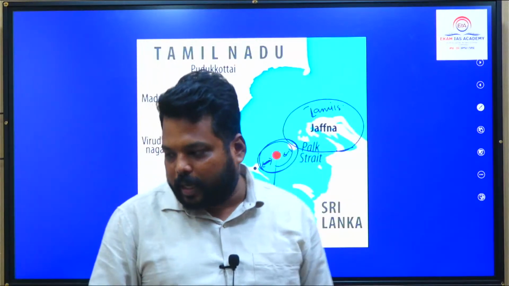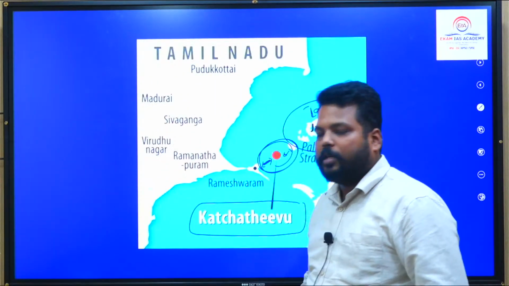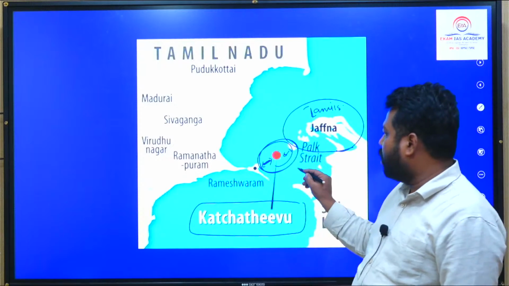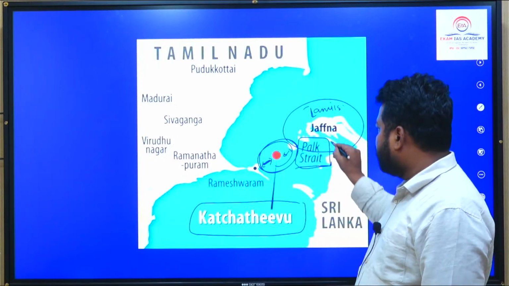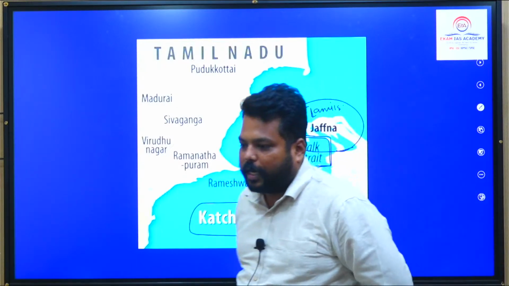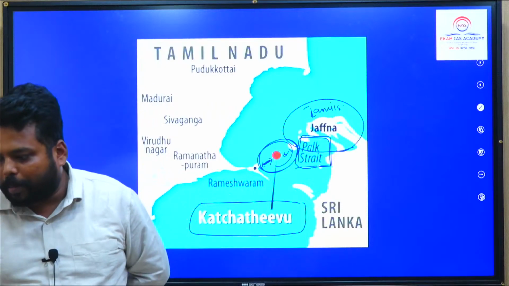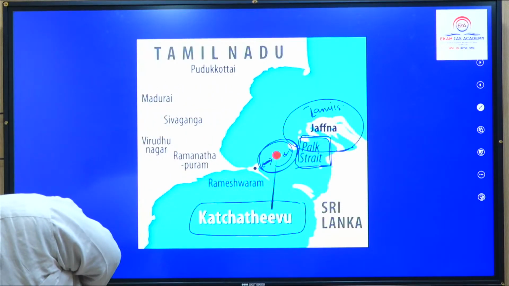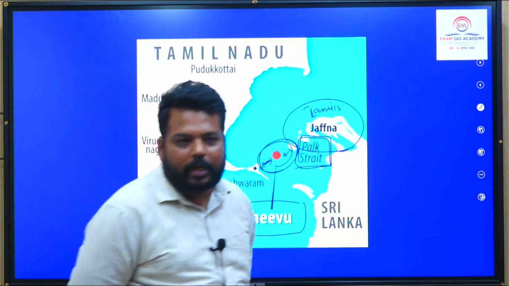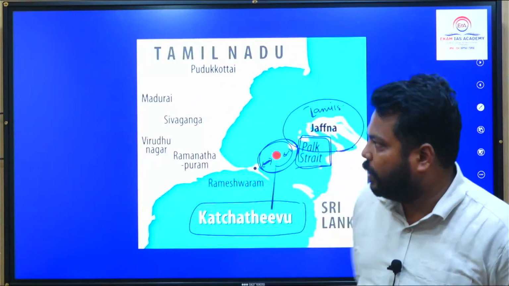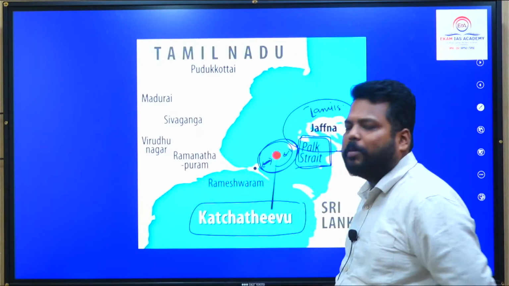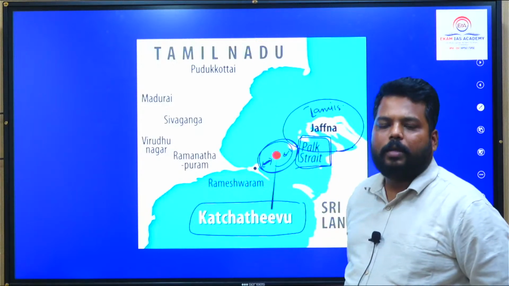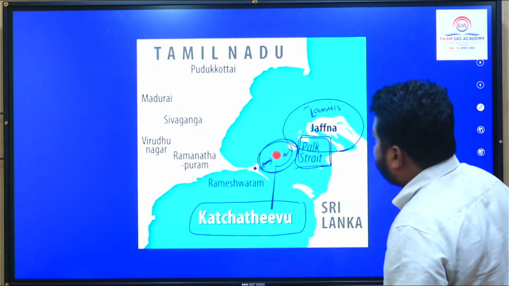So यहाँ से ये Katchatheevu island जो है, so it is located along Palk Strait. So there might be a question. Strait का मतलब you know right, a water passage which generally divides two land masses. Yes, exactly, LTTE. So it's a hub of LTTE जो Family Man web series में भी हम देखे थे, the lady Samantha who have acted in it.